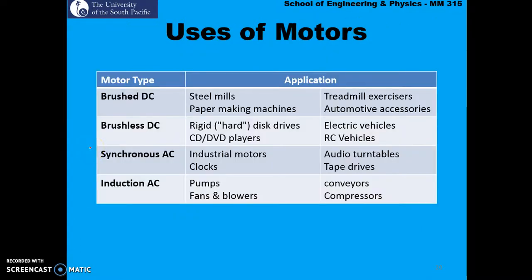Now we have the uses of the different types of motors that we're talking about. We've got brushed DC, brushless DC, and AC motors, synchronous and induction. You can see different applications of these motors. Applications of electric motors can be for something very, very small. At the same time, motors can be used for large applications as well.